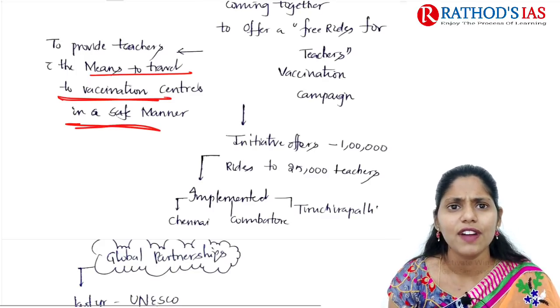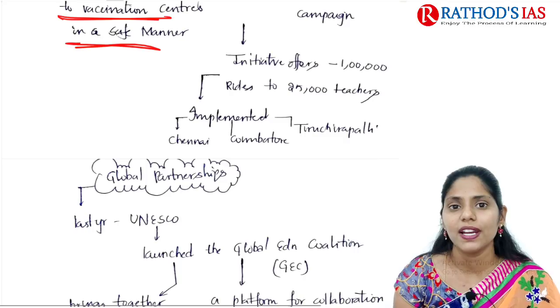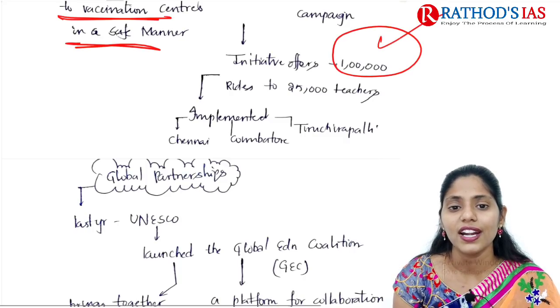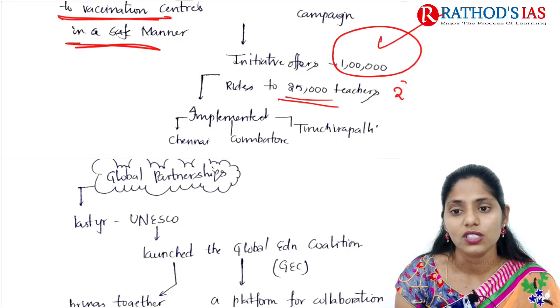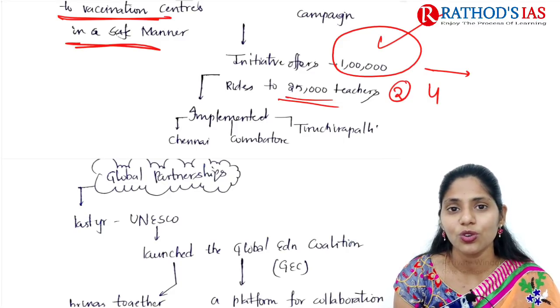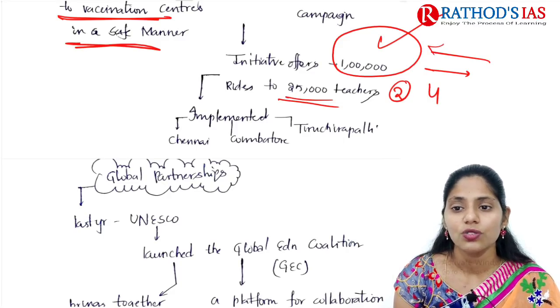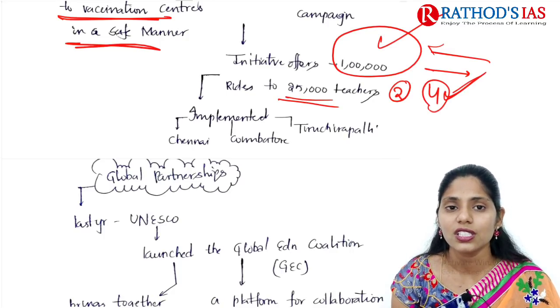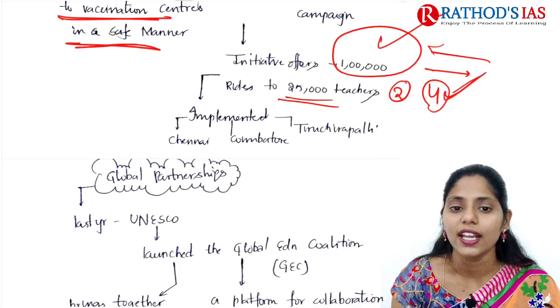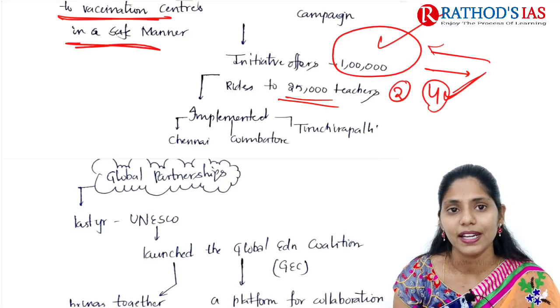Some facts regarding this initiative: it offers 1 lakh rides to 25,000 teachers. For 2 doses, they need to go to the hospital and return each time, so 4 rides will be given free. This was recently implemented in Chennai, Coimbatore, Tiruchirappalli, etc.